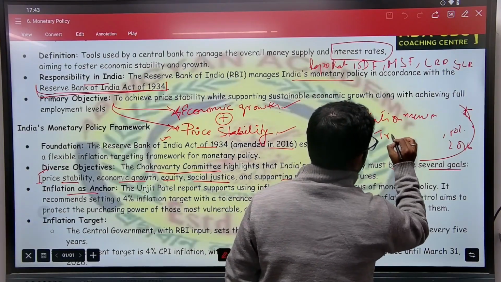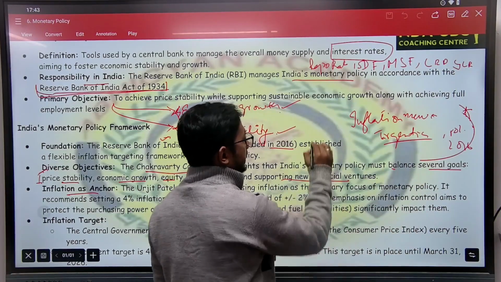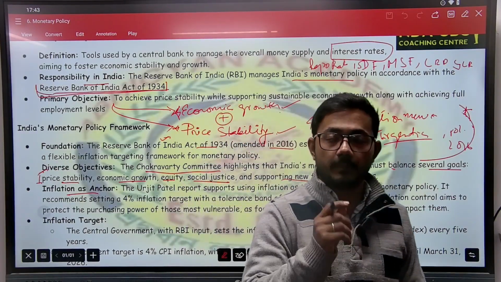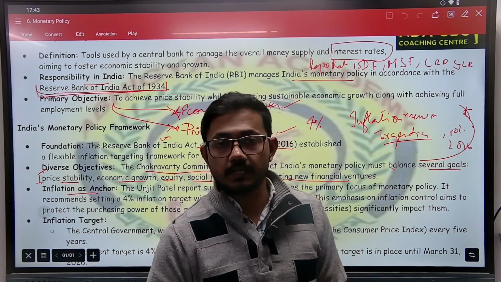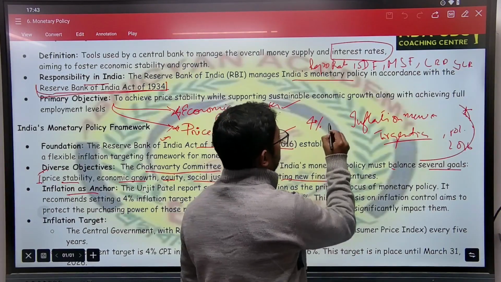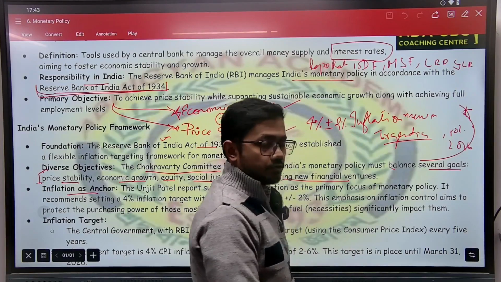Inflation targeting. Now, what is the target of inflation in India? That is 4%. The RBI will try to maintain inflation in India at 4% or close to 4%. Along with this 4%, a band is also attached, that is plus minus 2%.